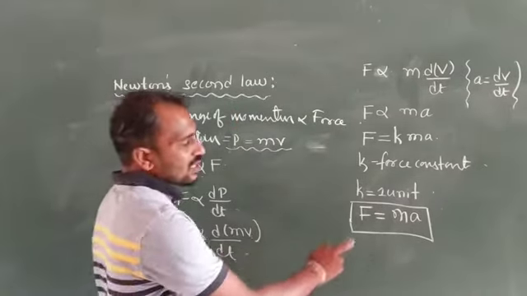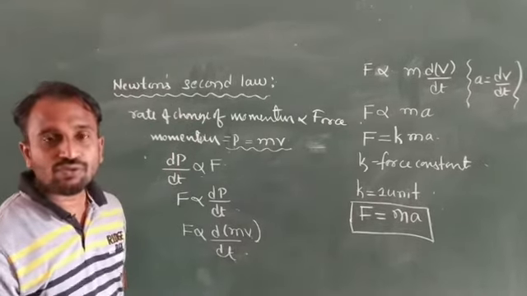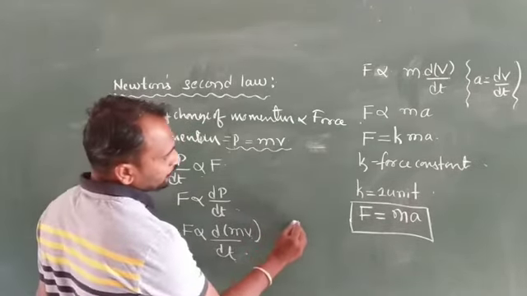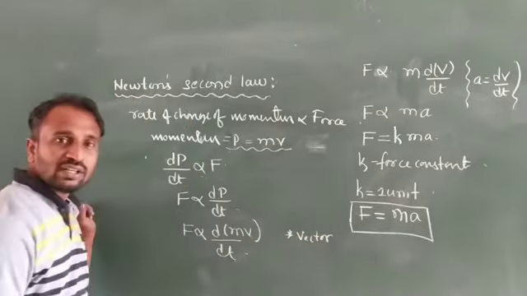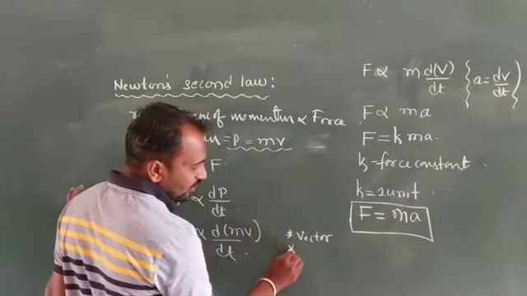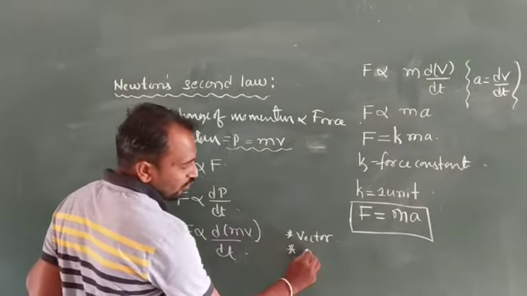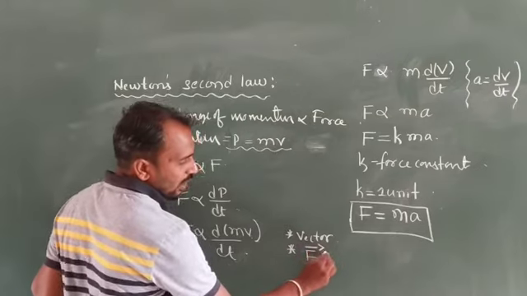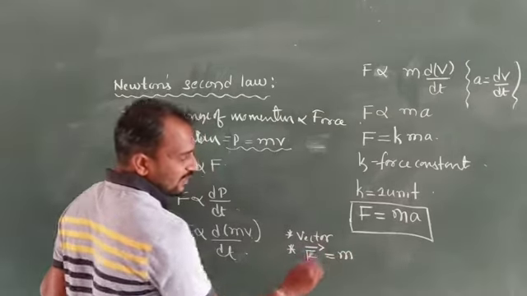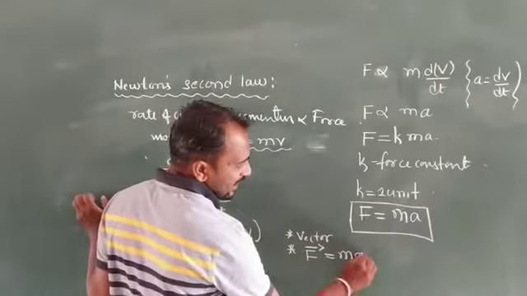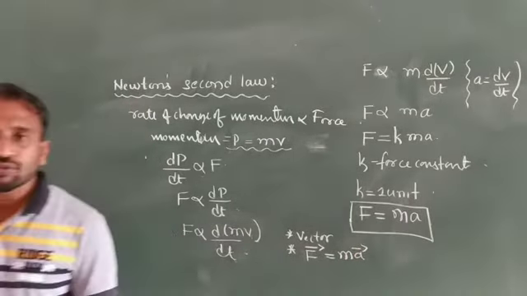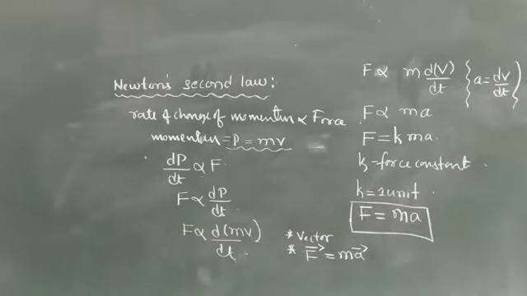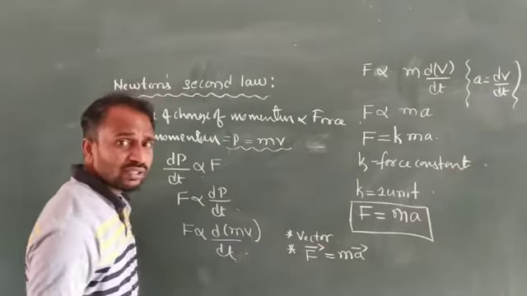Force is a vector quantity. So the vector formula of force is F bar is equal to m into a, where mass is a scalar quantity and acceleration is a vector quantity. This is the vector form.